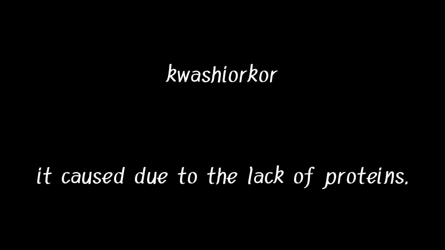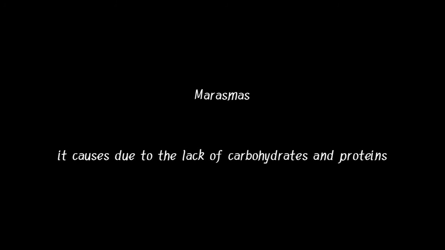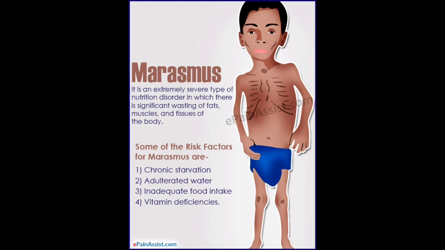In that, the first one is kwashiorkor. It is caused by stunted growth, discoloration of hair, patchy skin, thinning of legs, swollen stomach, and having a problem in brain functioning are some of the symptoms or signs for this kwashiorkor. And the next one is marasmus. It is caused by the lack of proteins and carbohydrates. Thinning, weight loss, weakness, and loose folds of skin are some of the signs or symptoms of this marasmus.